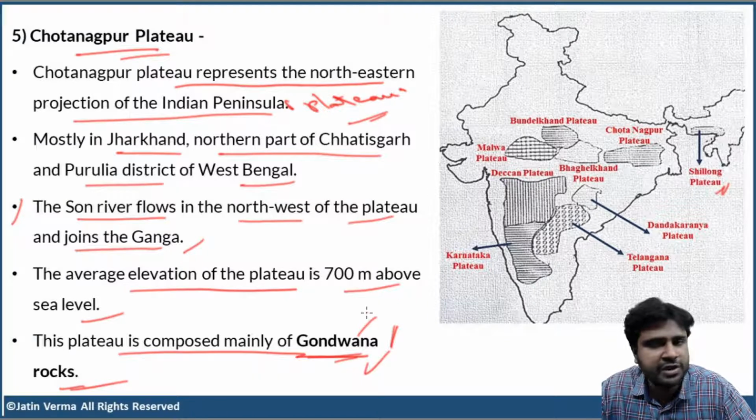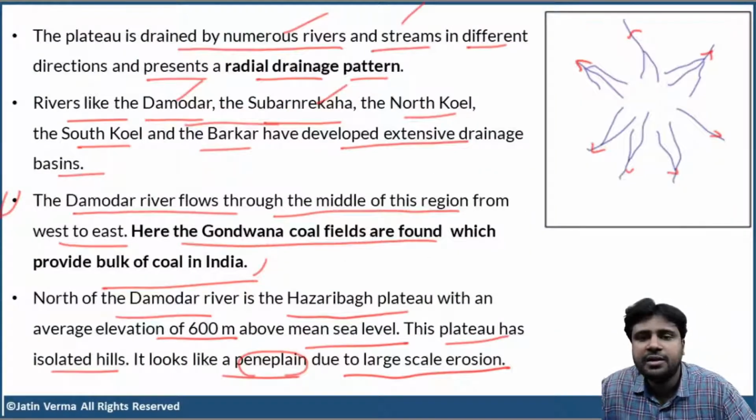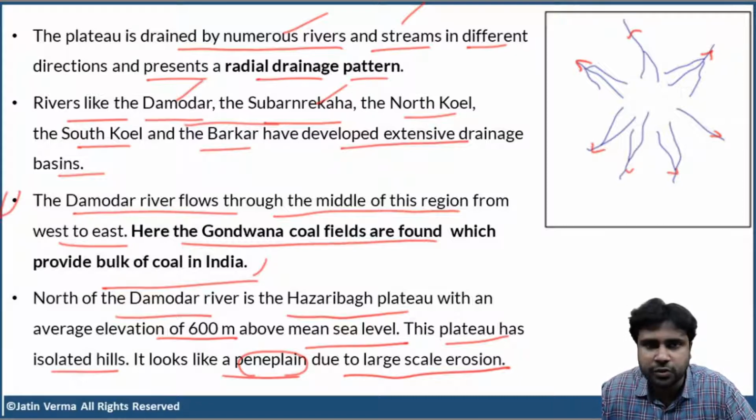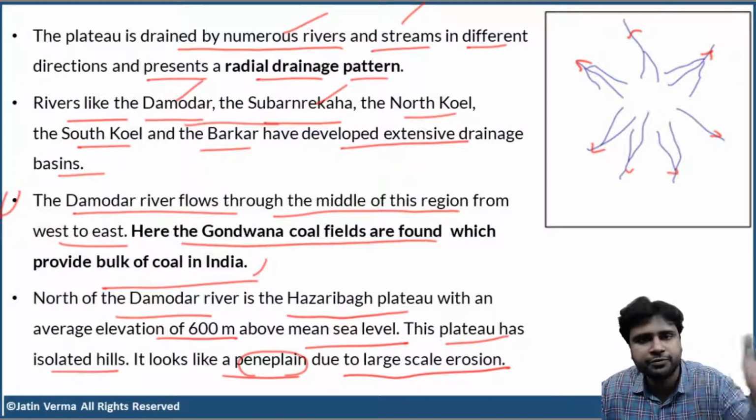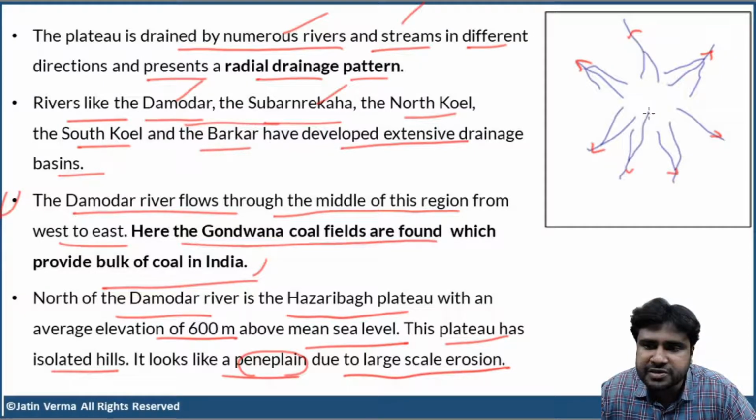Now, what is the average elevation of the plateau? 700 meters above the sea level. And I told you that the plateau is mostly made up of Gondwana rocks. Now, the plateau is drained by numerous rivers and streams in different directions. And if you look at this entire drainage pattern from space, or from high above in the Earth's atmosphere, then it represents a radial drainage pattern. So this is radial drainage pattern. From a center point, the streams are flowing in different directions outward. So this is radial drainage pattern.